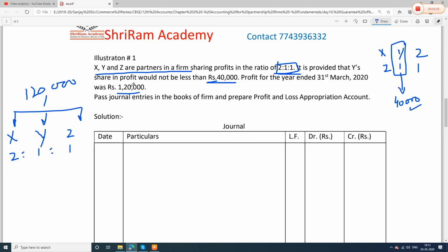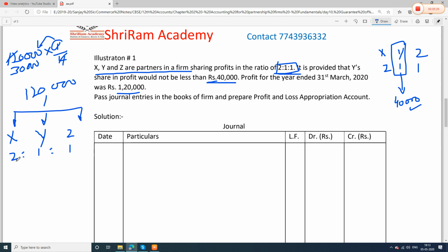Let us distribute now 1,20,000. I have told you how to do the calculation in a very simple way. Take the amount, multiply by 1, and the denominator should be the total of all these three: 2, 3 and 4. So 4 ones are 4, 4 threes are 12. So for one share, profit is how much? 30,000 rupees.